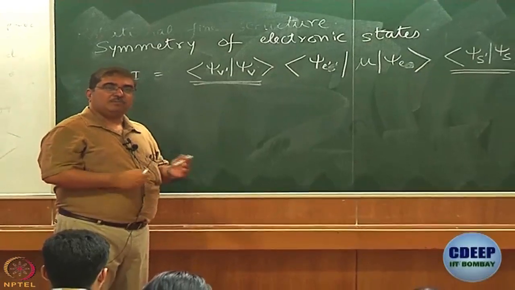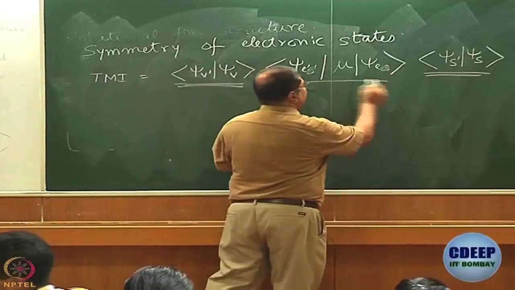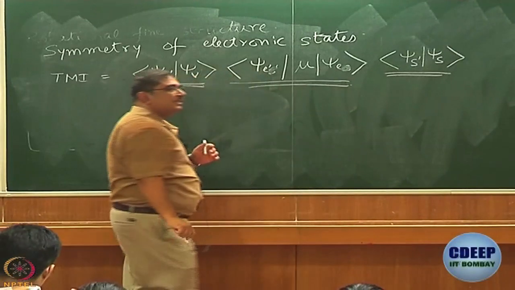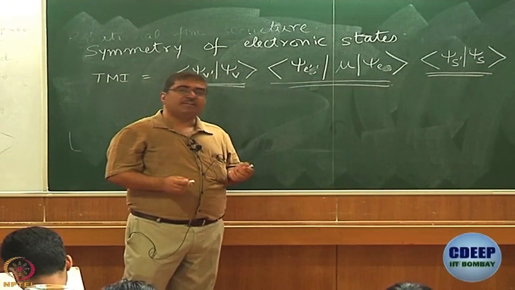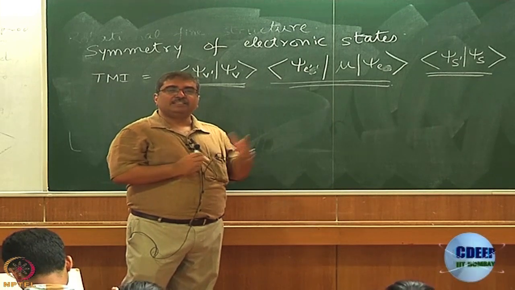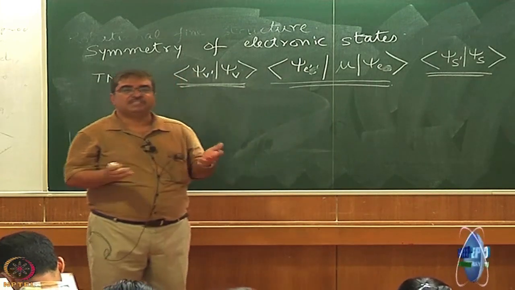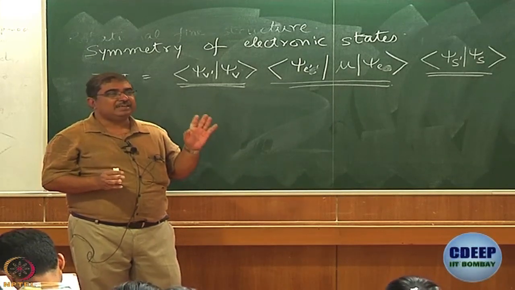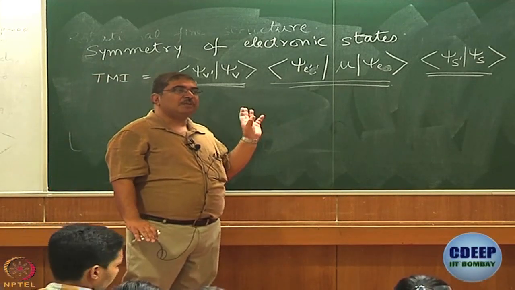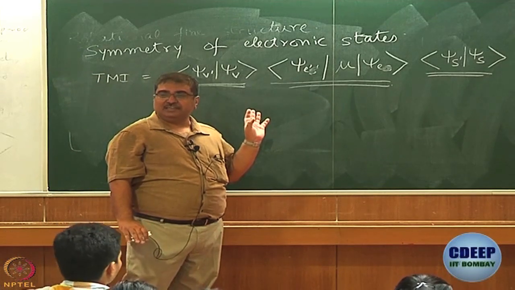What we now want to talk about is this part. This is what gives us the orbital selection rules. Very briefly, we had said yesterday that this is what gives rise to your familiar Laporte selection rule. But what we now want to do is a more systematic discussion of this orbital part of the transition moment integral.